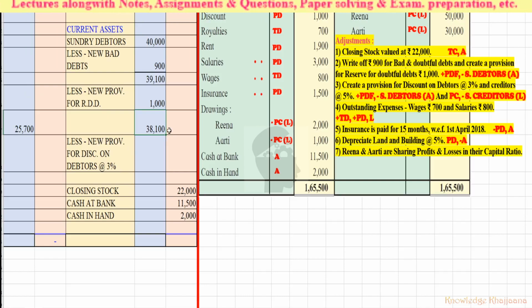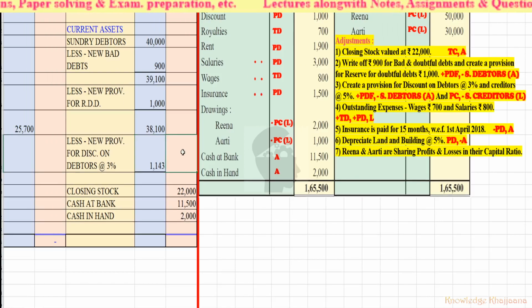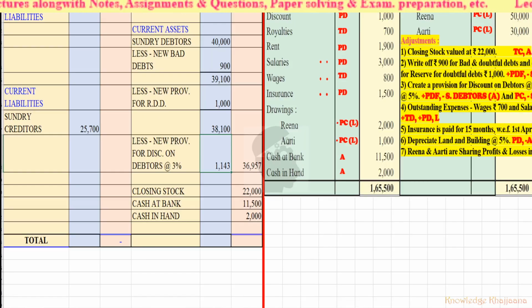So calculate 3% of rupees 38,100. Calculate along with me. It will become rupees 1,143. Okay, so these are the 3% of the remaining debtors. So if we deduct rupees 1,143 from 38,100, we will get 36,957. Okay, so these are the final debtors, 36,957. But we will record this new provision for discount on debtors to the profit and loss account debit side.